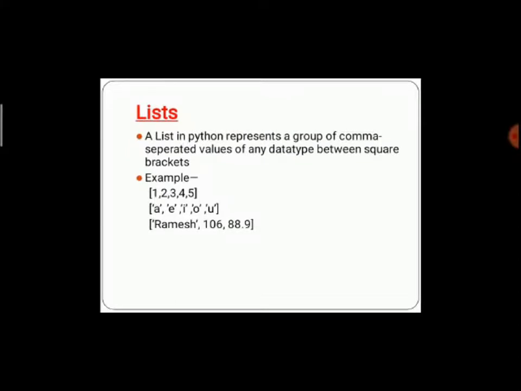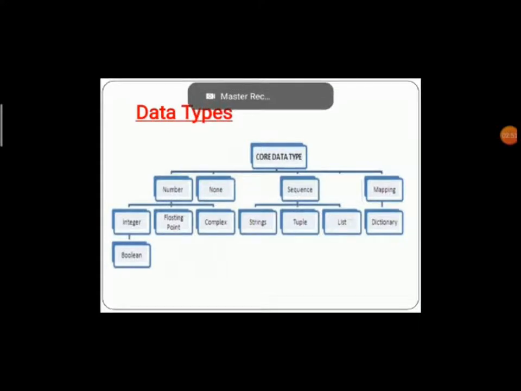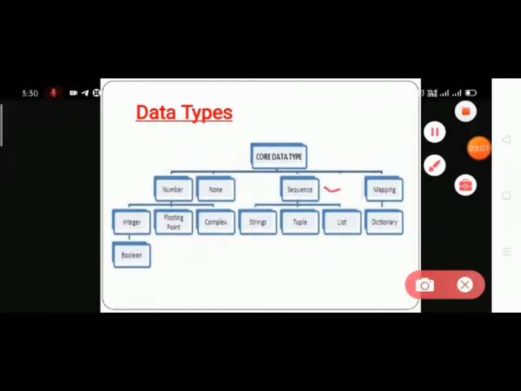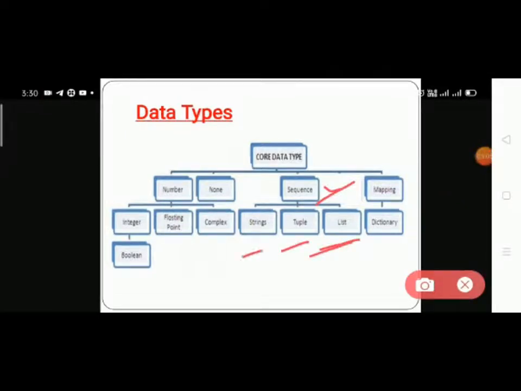So next is list. Students, first I will show you on our map where the list is placed. In the tree formation, list is mentioned in the sequence part. Here list, tuple and string are read in sequence.